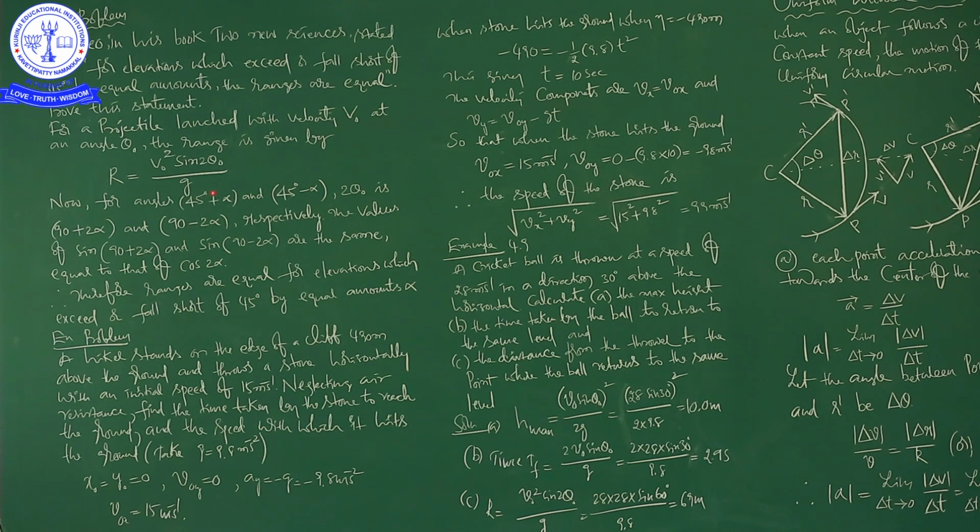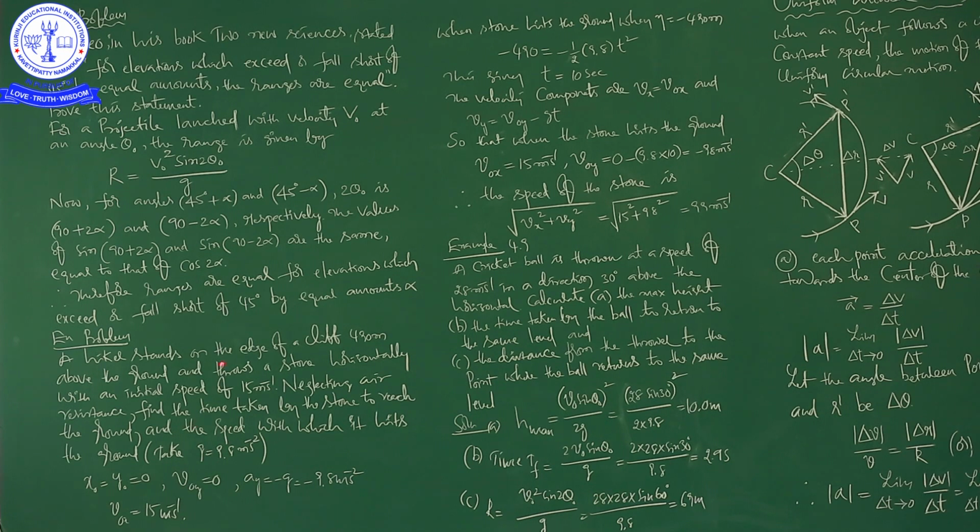For the values of theta, either 45 plus theta or 45 minus theta, or for the values of 2 theta, whether it is 90 plus 2 theta or 90 minus 2 theta, otherwise alpha, whatever it may be, alpha and theta both are indicating angle. Then the values of range, the values of R, is the same. Okay, that is right. Next, second problem, this is one example problem.